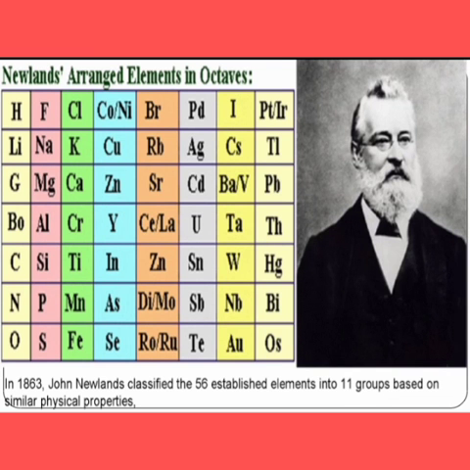Here you can see this table shows Newlands arranged elements in octaves. For example, hydrogen, fluorine, calcium, cobalt, nickel, bromine, and all these elements you can see numbered 1, 2, 3, 4, 5, 6, 7, 8. The fourth element and the eighth element, you can see he has merged two elements together, like as well as unlike elements in the same slot, right?